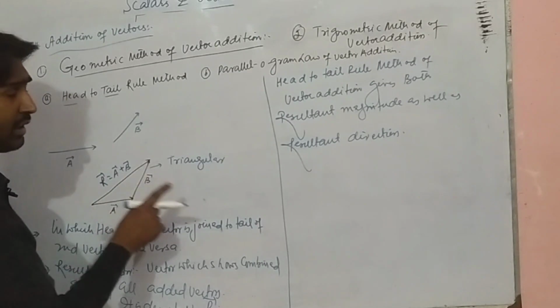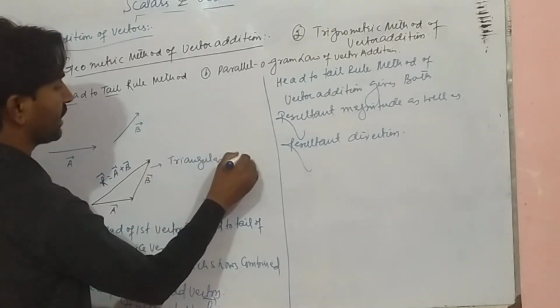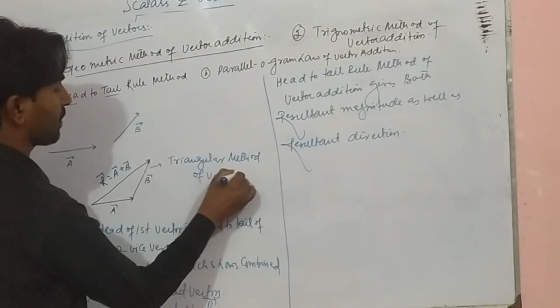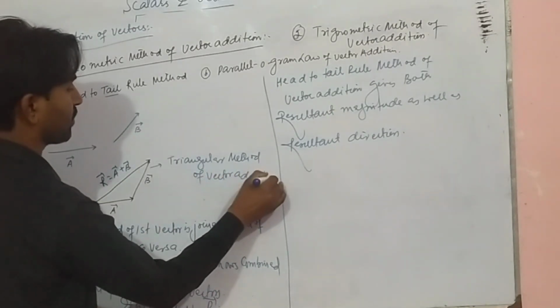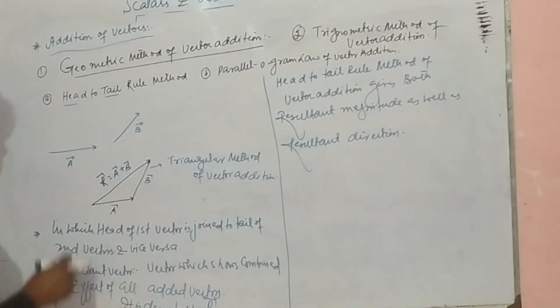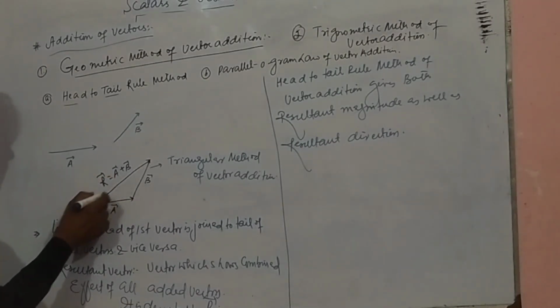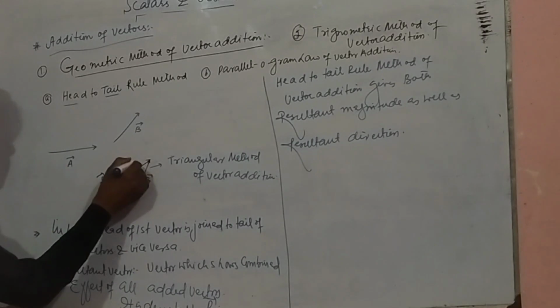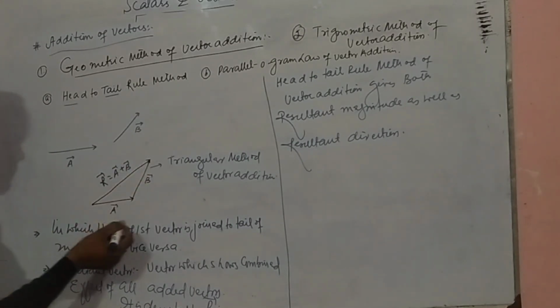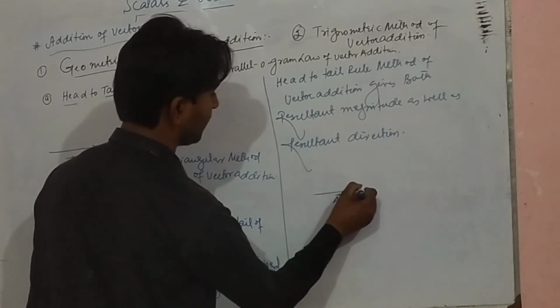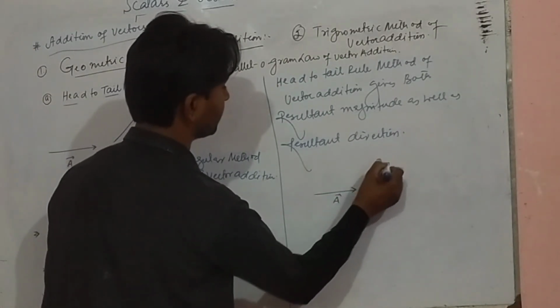Say we have this A vector and this B vector.